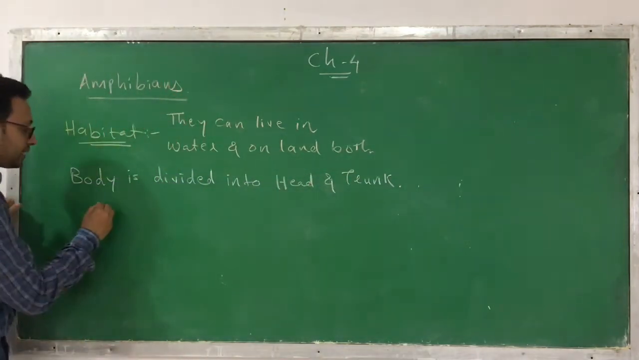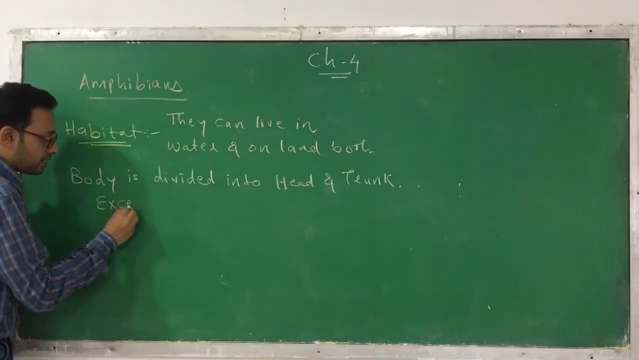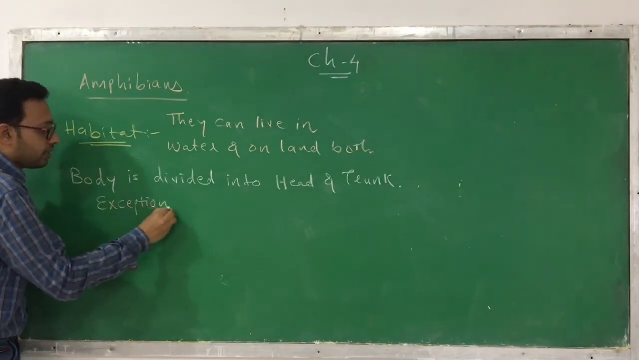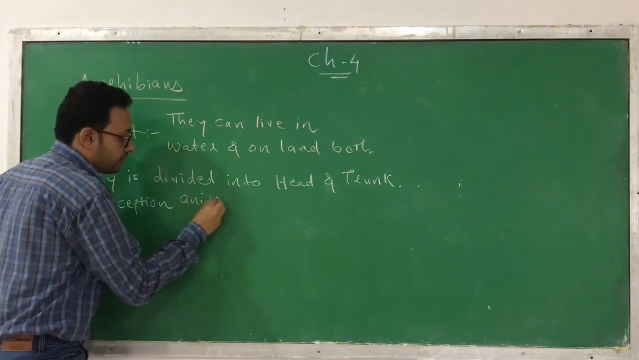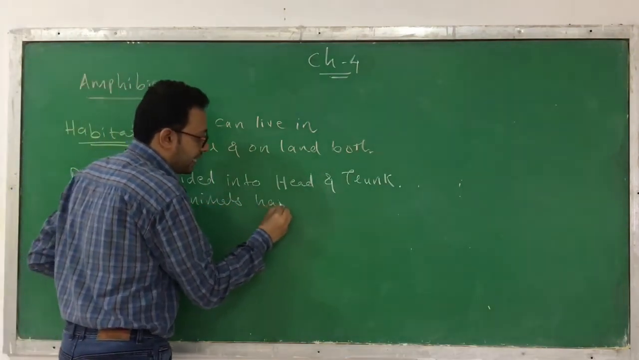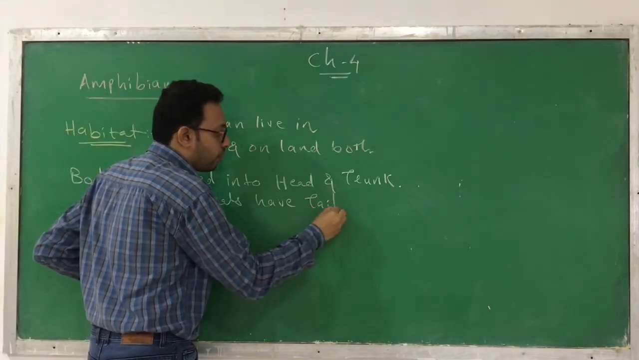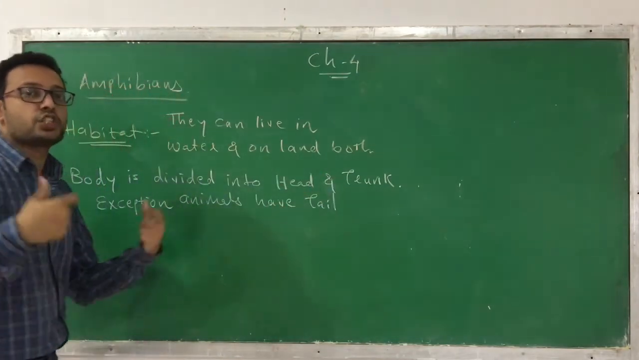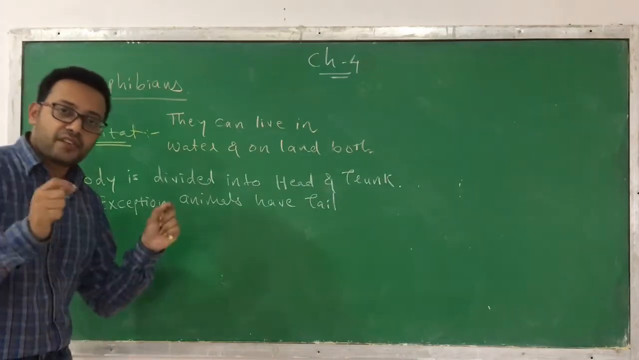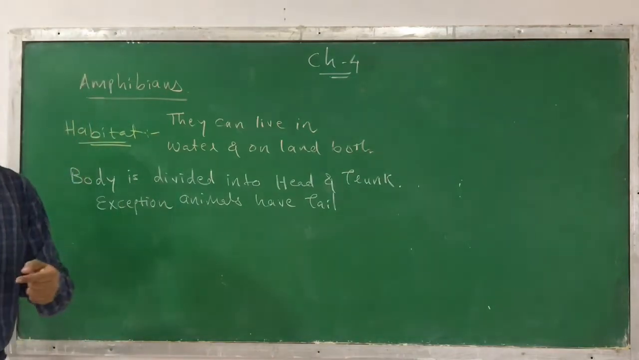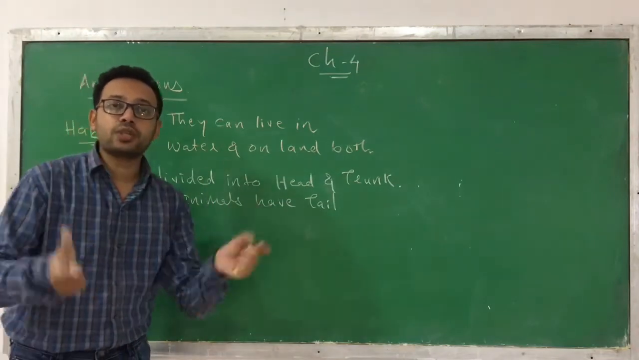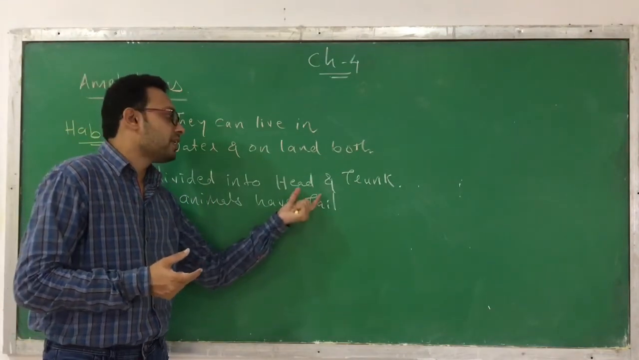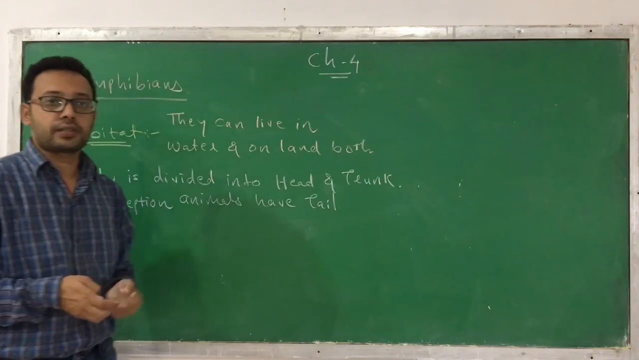But there are also exceptions. There are some exceptional animals whose body also has a tail. But that is not found in every amphibian. There are few amphibians which also possess a tail in addition to the head and the trunk. But in the majority of amphibians, their body is divided into a head and the trunk.